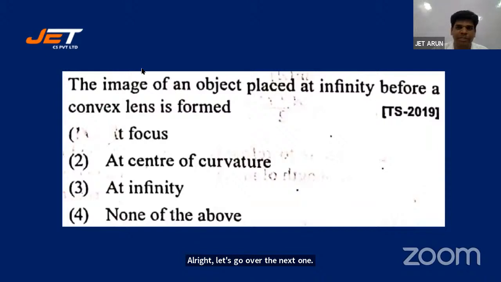The image of an object placed at infinity before a convex lens is formed at: focus, center of curvature, infinity, none of the above. If you understand the ray diagram, you can answer this easily, students. The object is at infinity, so it will be formed at focus, center of curvature, infinity, none of the above.